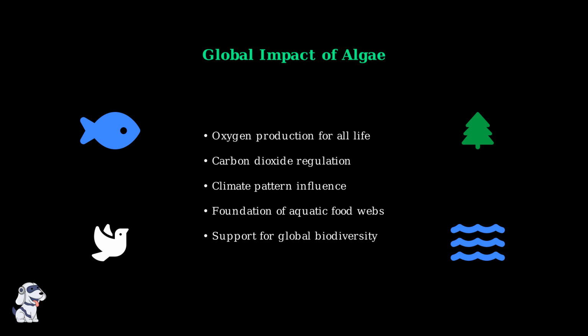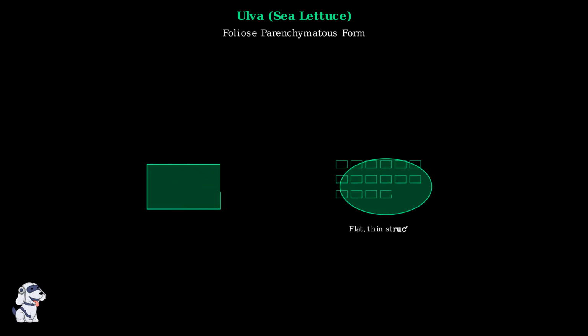Now we'll examine 3 important algae genera that showcase different types of parenchymatous thallus organization. Each represents a unique structural adaptation. First, let's look at Ulva, commonly known as sea lettuce. This green alga demonstrates a foliose parenchymatous form, meaning it has a flat, leaf-like structure. Ulva's thallus is typically flat and thin, resembling a lettuce leaf. This structure maximizes surface area for photosynthesis while remaining flexible in water currents.